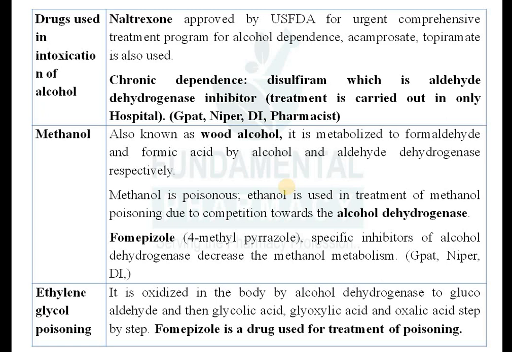This is also very poisonous, and this also leads to poisoning. So in that case also you have to use fomepizole, which is the drug of choice in alcohol poisoning. Mostly fomepizole is used in the treatment of poisoning of methanol and ethylene glycol. It is also used in poisoning of ethanol, but mostly in methanol and ethylene glycol. So just try to remember the drugs used in poisoning.